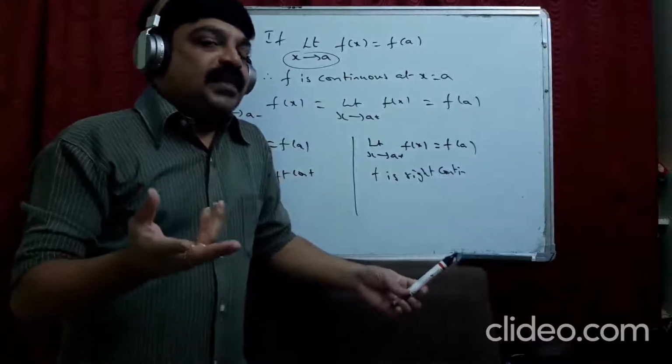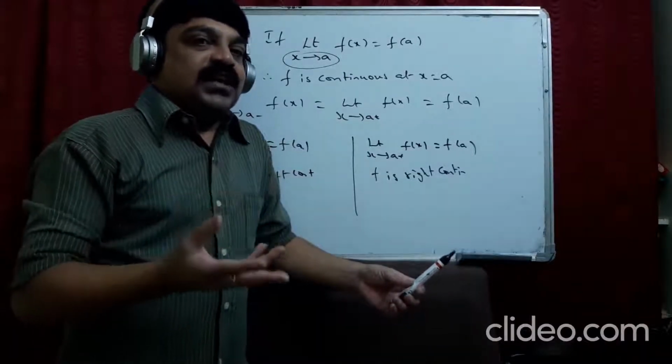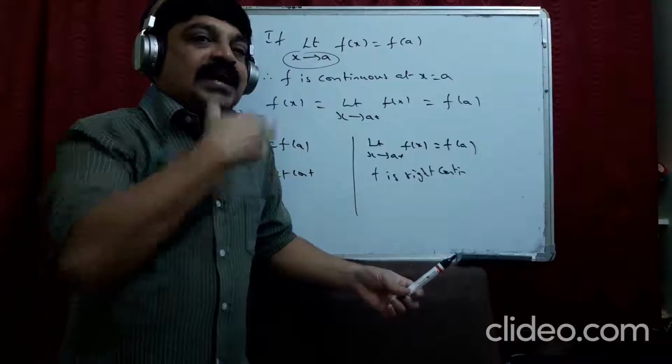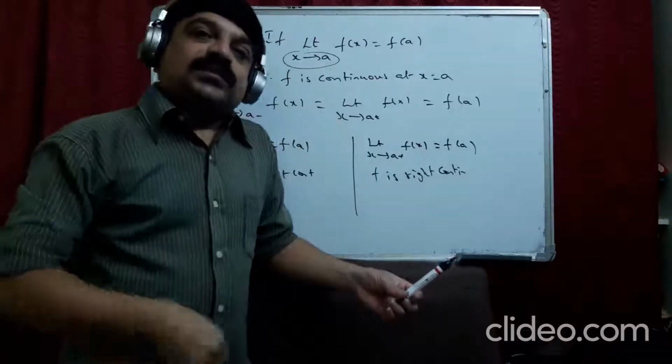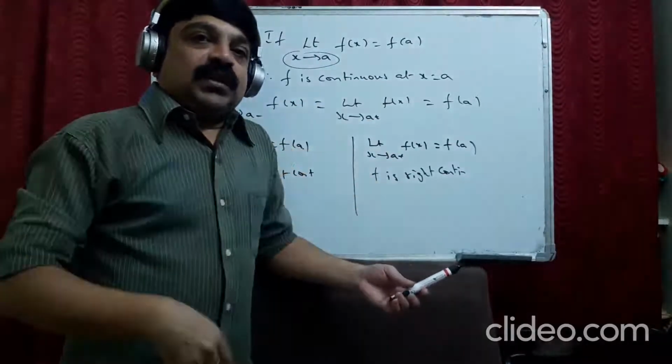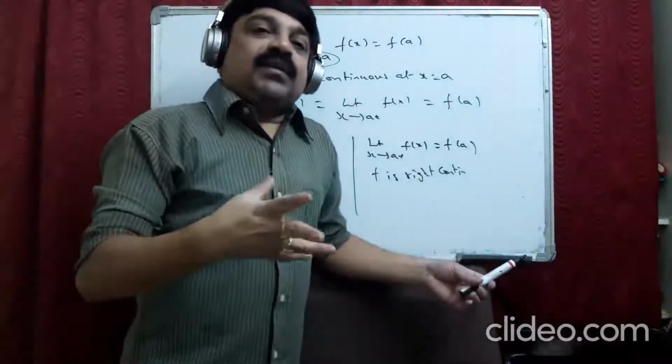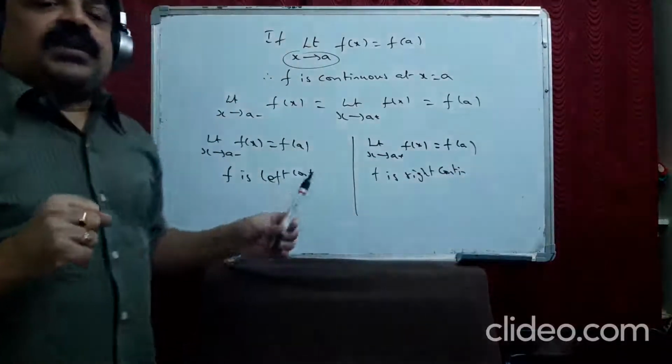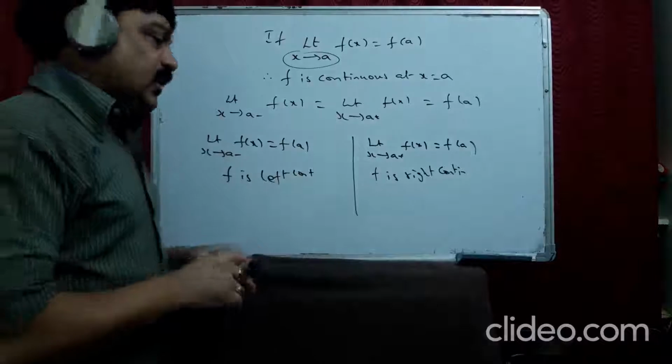What do I mean by breaking? It becomes undefined there and becomes defined after some point. Where it becomes undefined is the discontinuous point. If I do some problems, you can understand that.